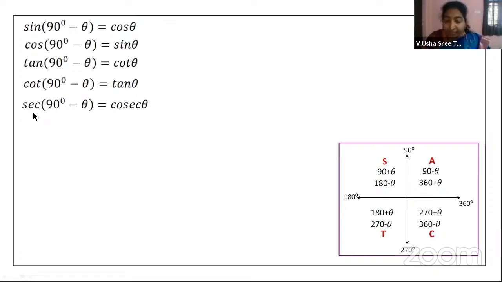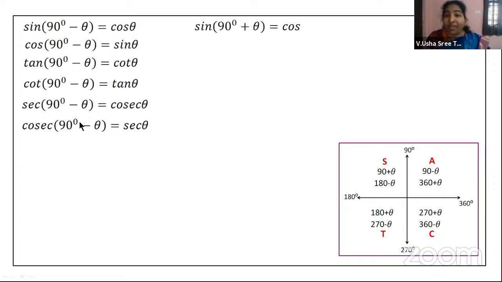Are you understanding? Then cosecant of 90 minus theta, since it is in the first quadrant, in the answer you are getting a positive value, right? And you are getting a 1 into 90, 1 is an odd number, therefore you are taking off this co from the function and you are simply writing it as secant theta. Got it? This is the reason why I wanted you to remember the total name of the function, right?